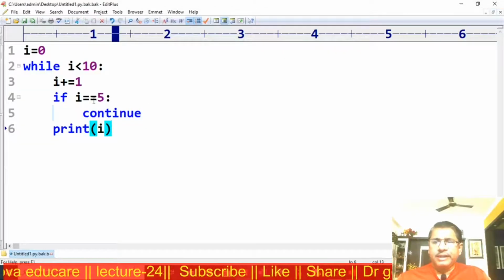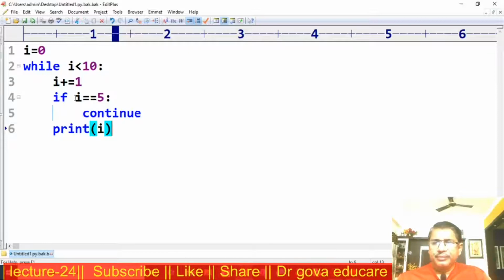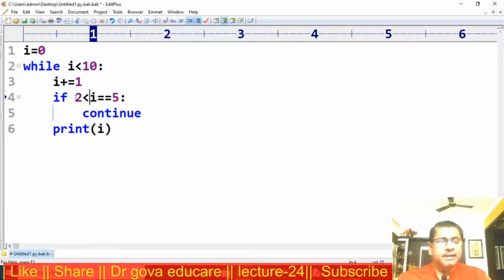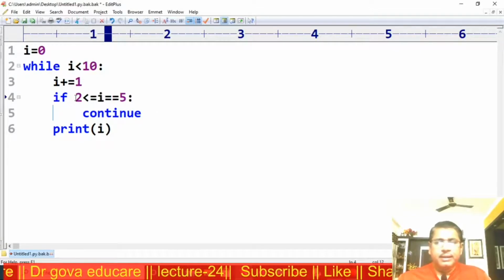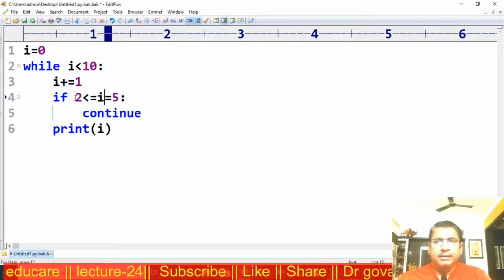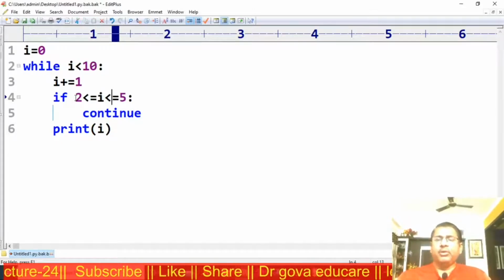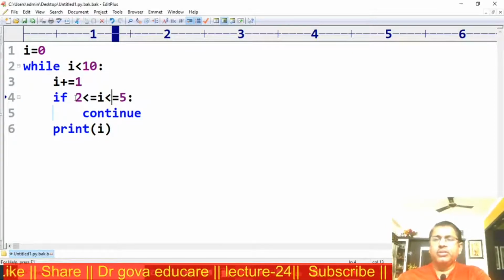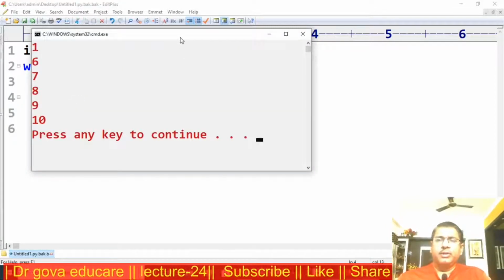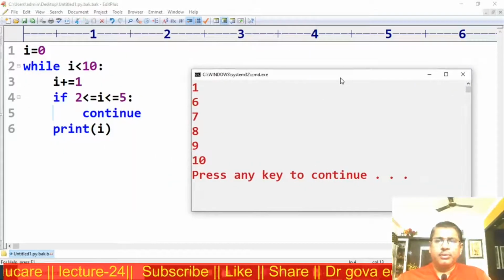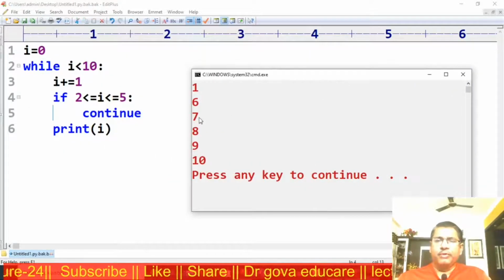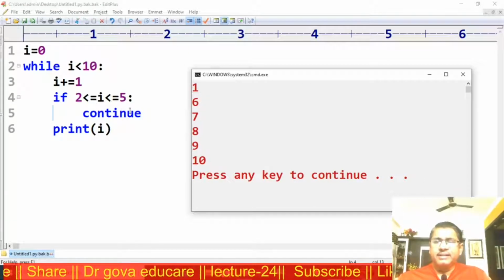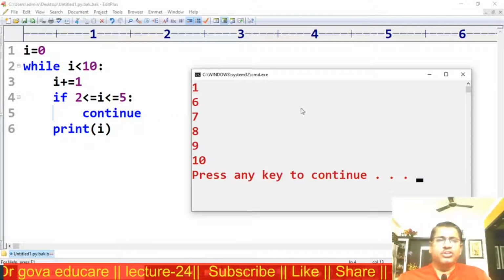Suppose I am giving the range 2 is less than or equal to i is less than or equal to 5. I don't want to print the values between 2 and 5. Then I am using the continue statement. Now observe here, 1 will be displayed, from 2 to 5 is not displayed. If I want to skip a particular range, then only I use a continue statement.